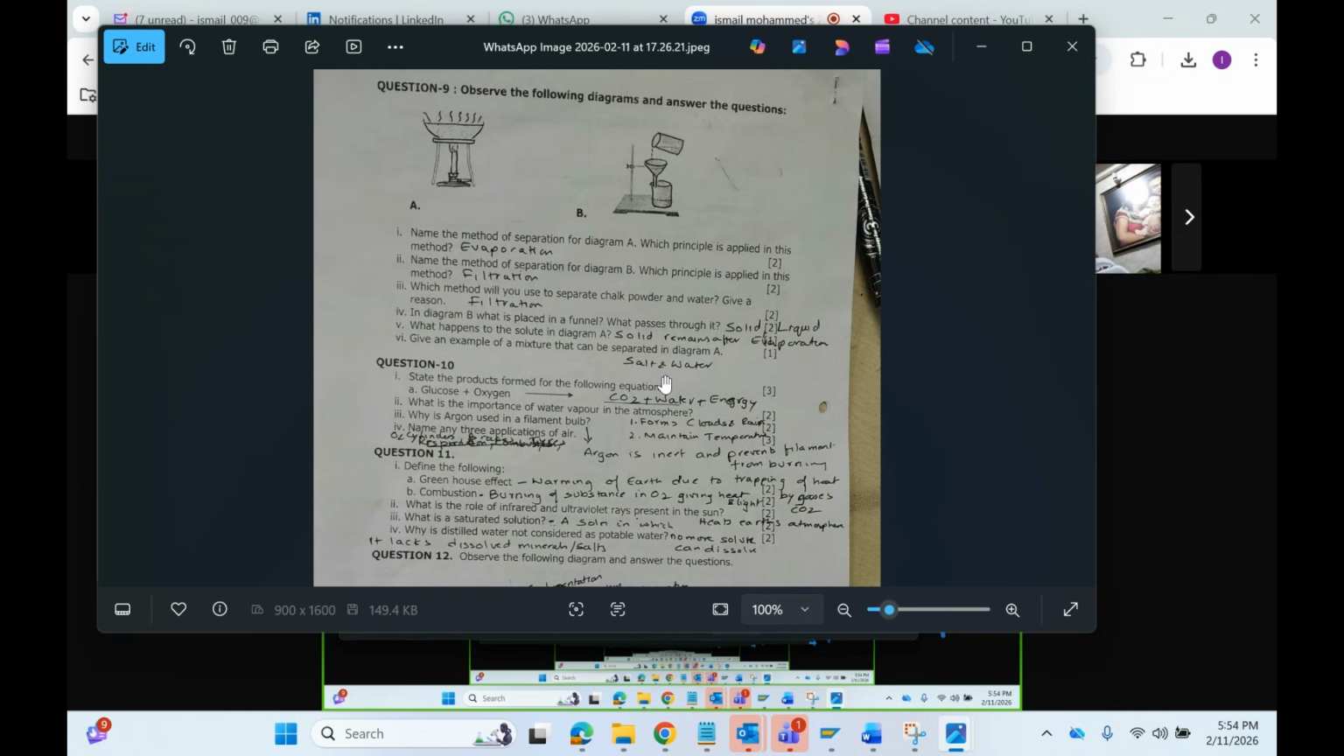Fourth one, in diagram B, what is placed inside the funnel? Filtration paper. Correct. Filtration paper is placed there, and what passes through it is liquid.